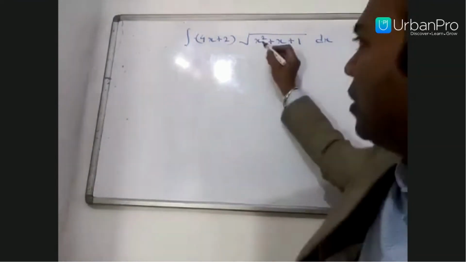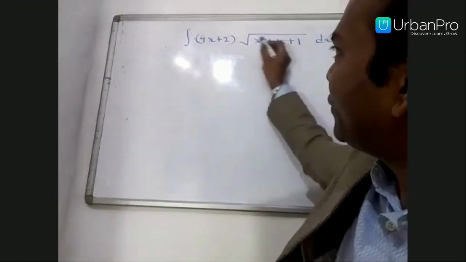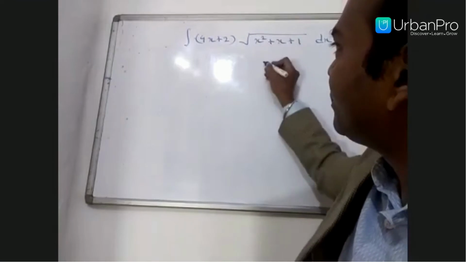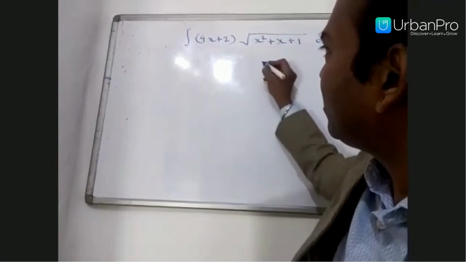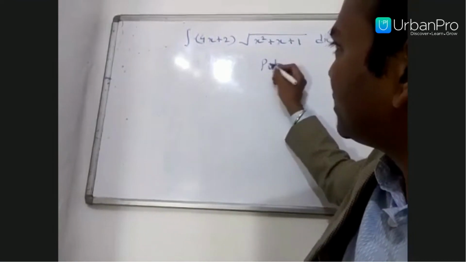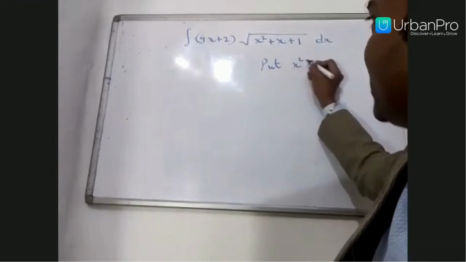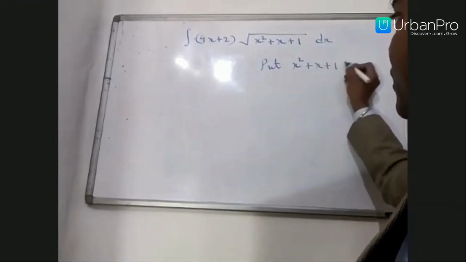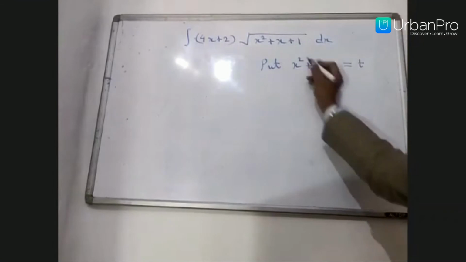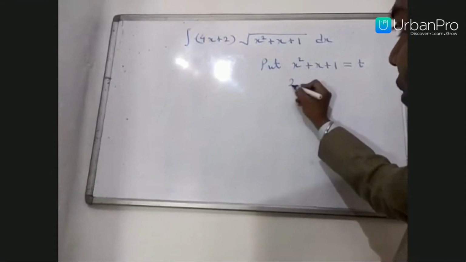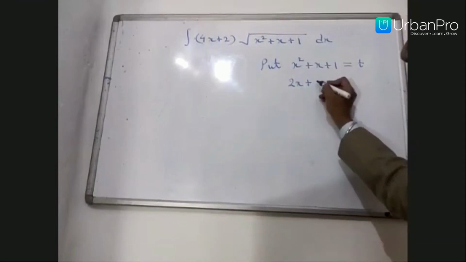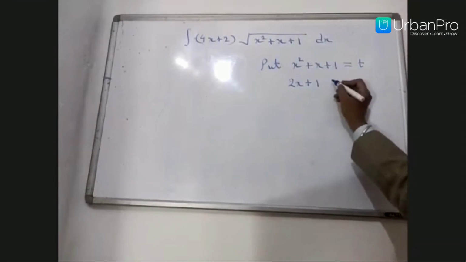See carefully. x square plus x plus 1, if you differentiate it, you will get the differential coefficient. So put x square plus x plus 1 equal to t. What is the differential coefficient of this? x square gives 2x, x gives 1, and the constant is always 0, so no need to write.